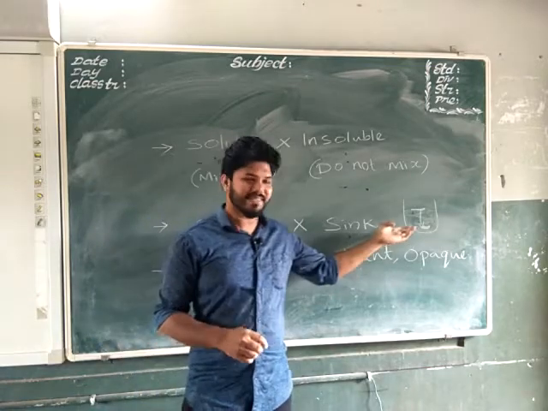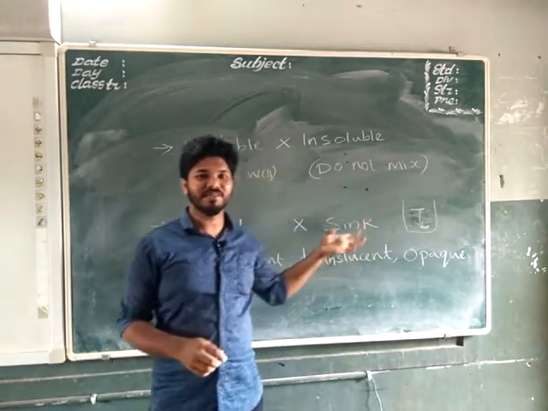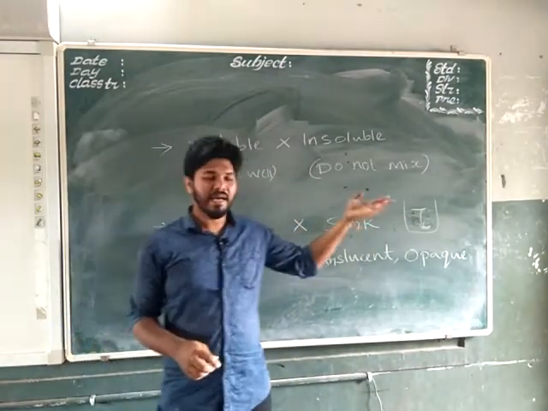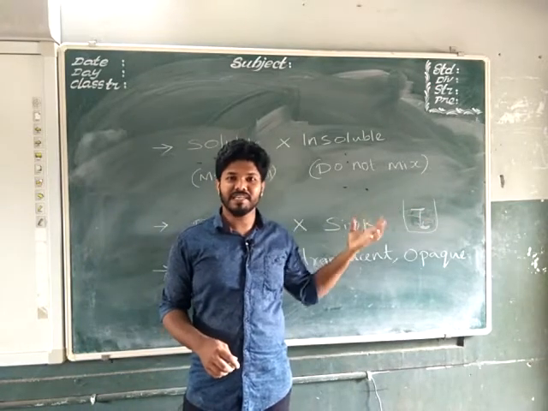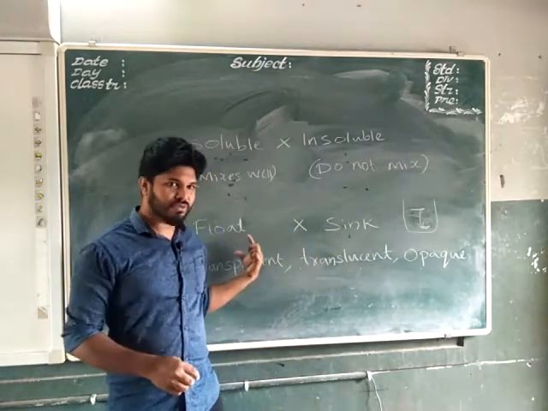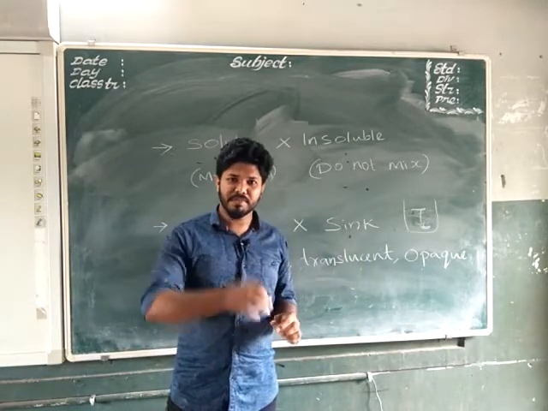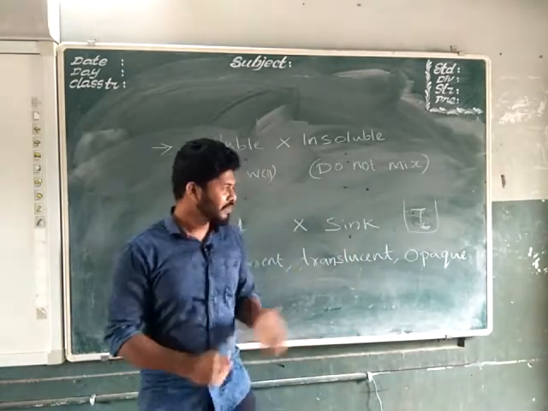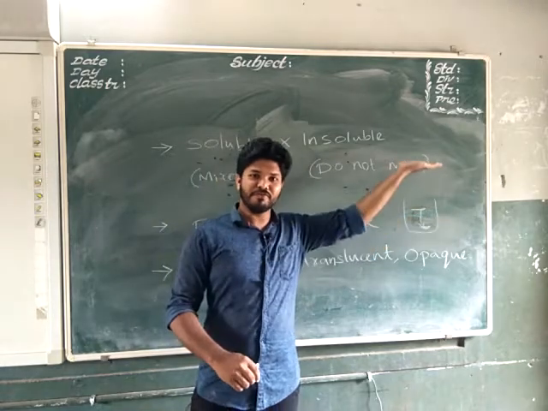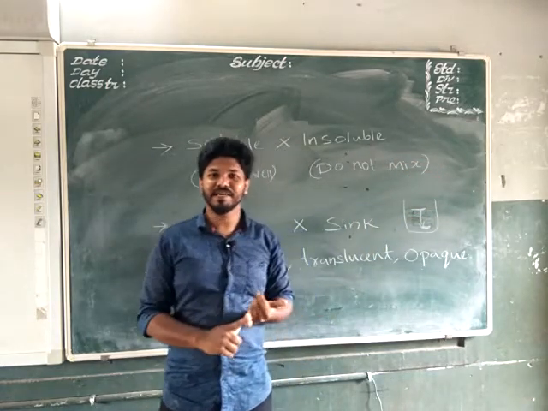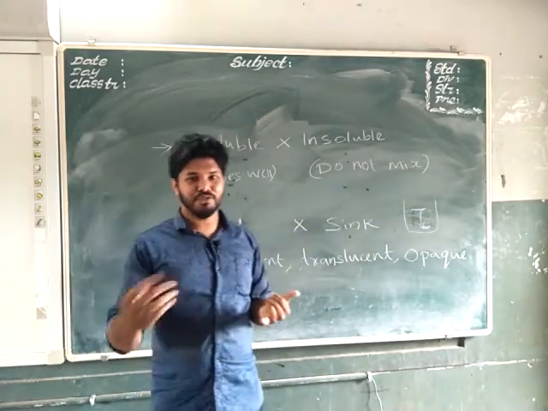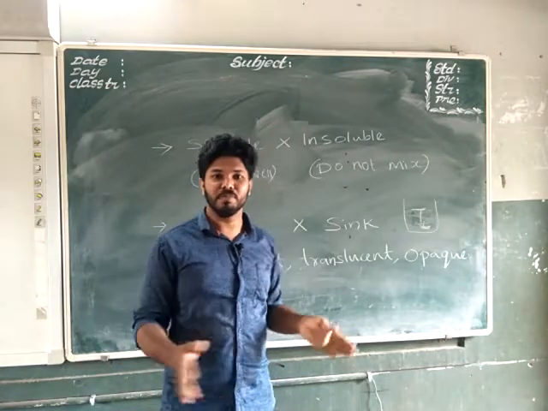They will be floating. So based on this floating or sinking, based on how they act in the water, we can classify the substance as those who float and those who sink. When we put this chalk into the water, what happens? It will go down. But at the same time, when we put a wooden piece, it will be floating in water. That's why we are using wood to produce or to create boards.